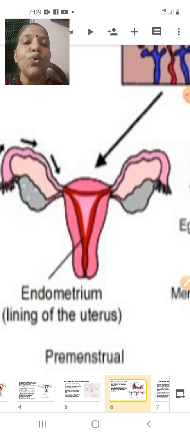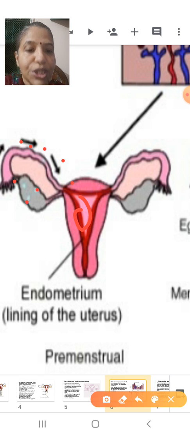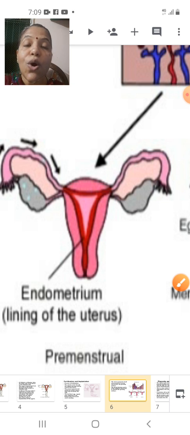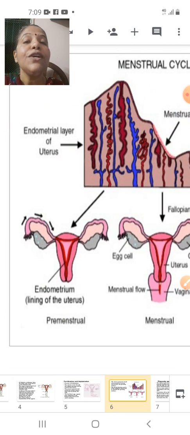See here they are showing in the white color. This is the ovum. It is going to be released. This is the fallopian tube. Slowly the ovum will move and it will come and gain attachment in the uterus, and the uterus has made all the preparations. But unfortunately, what has happened is the ovum is not fertilized. That means the sperm has not come.